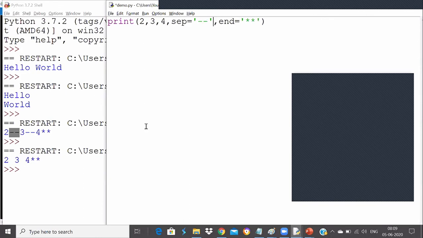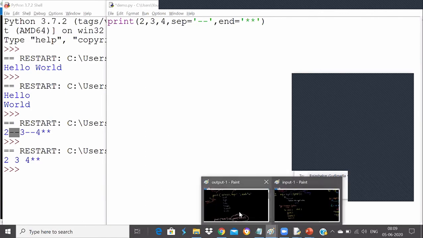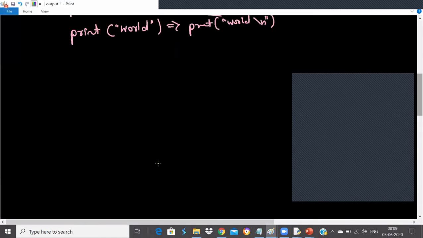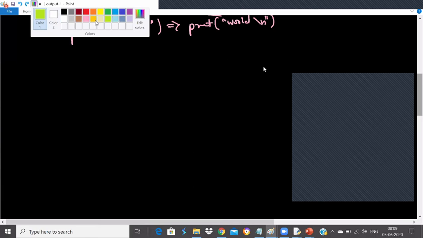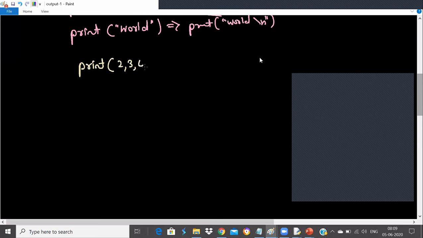Yeah, I will read, Rajshekhar. In this program, I asked you what will be the output. Let me put it on my Blackboard to show how it is working. Okay, so how does it work internally? For example, if I use print 2 comma 3 comma 4, we know that the output will be 2 space 3 space 4, because by default separator is space and it will go to the next line. The cursor will go to the next line.